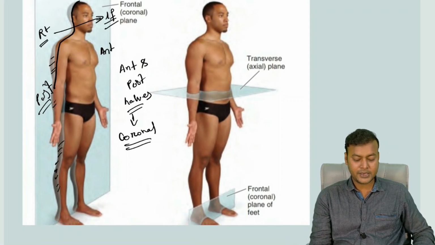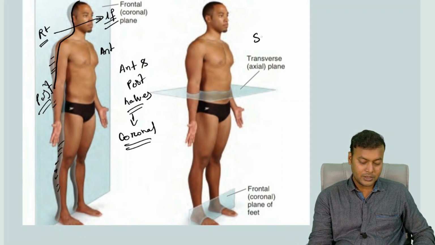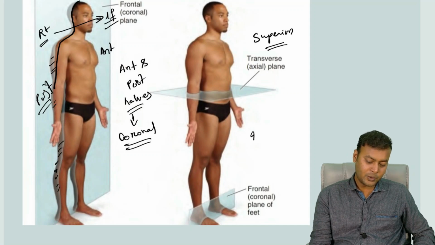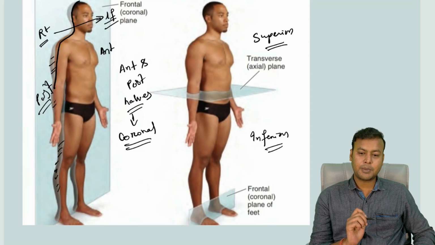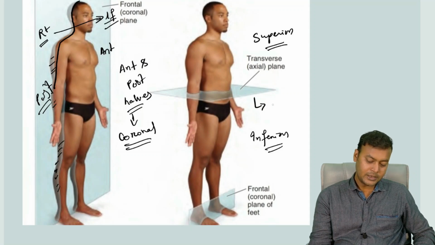Then the third plane. This plane divides the human body into the upper or superior half, and the lower or inferior half. It is at right angles to the coronal plane, and it is known as the transverse plane.